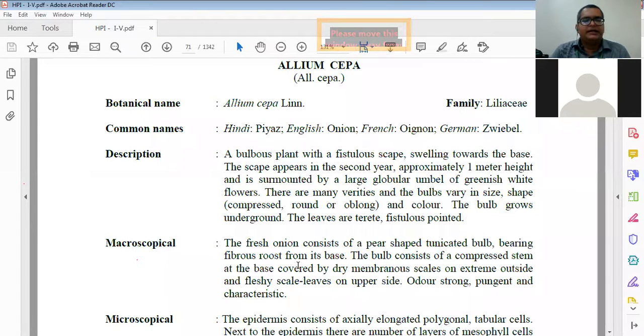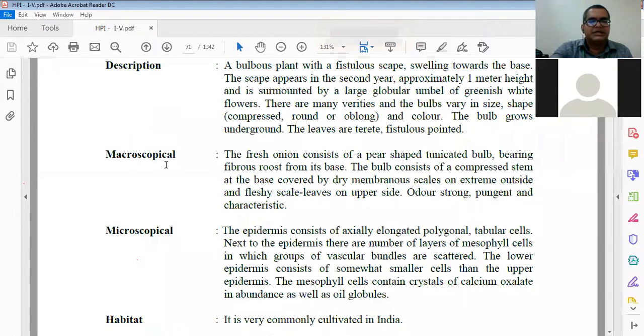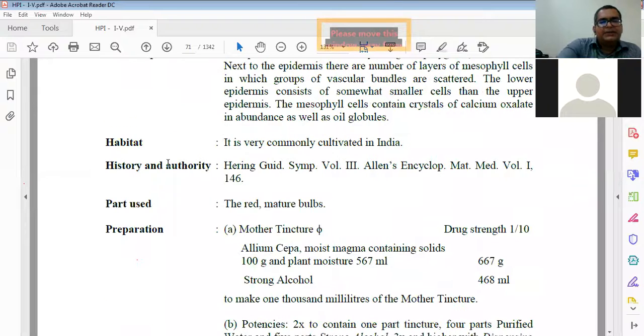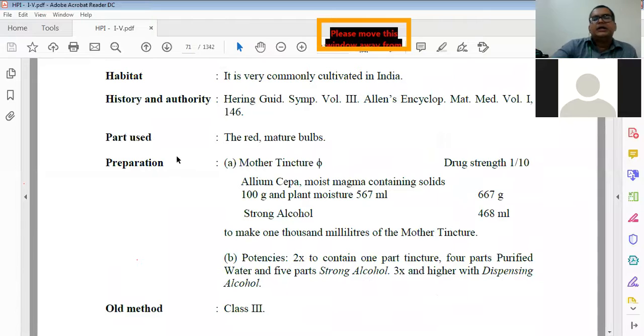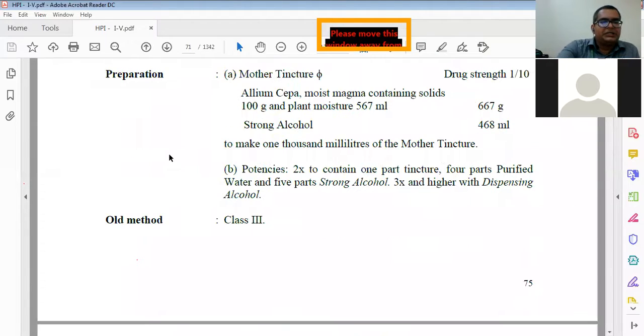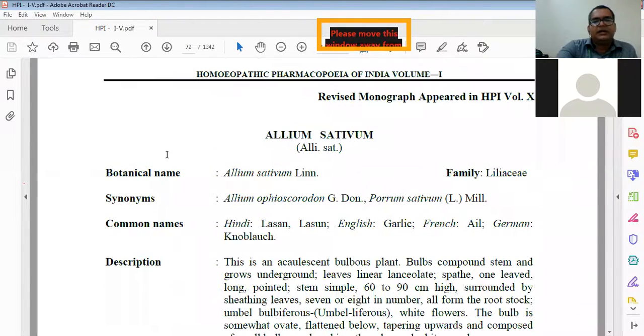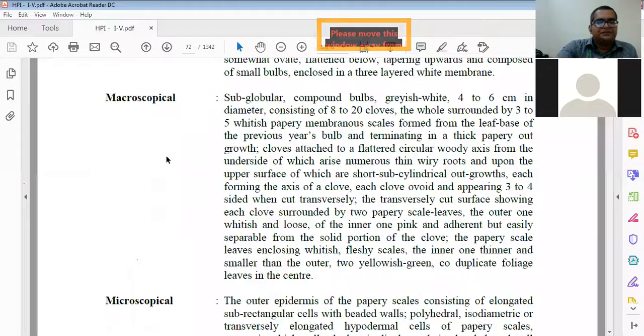Then description is there, macroscopic means how it looks morphologically. Then microscopic is there, then habitat, where it is cultivated. It is very commonly cultivated all over India. History and authority is normally related to how the drug came into homeopathy. Then preparation is there, the old method is there. Then Allium sativa.